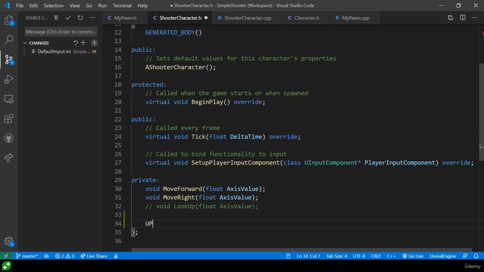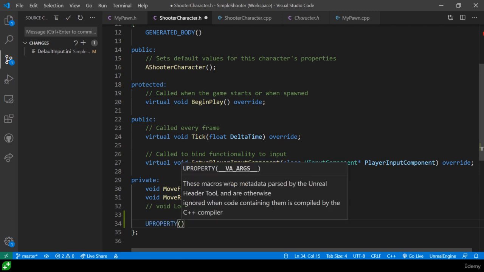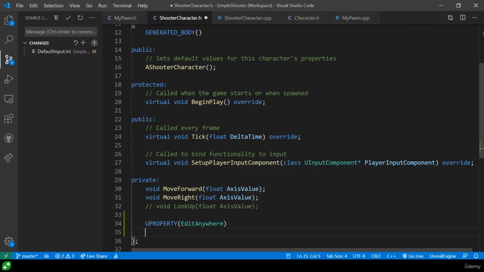We're going to create a new UPROPERTY for that, which is going to be an EditAnywhere, and we are going to have it be a float, and it's going to be the rotation rate. Now, I'm going to use the same rotation rate for both up and left and right. You can go ahead and have a separate variable for both of those, and I don't really know what a good rotation rate is going to be here. I'm just going to give a flying guess here because I'm not sure what the units involved are at all. So I'm just going to go ahead and say 10, but we'll see.